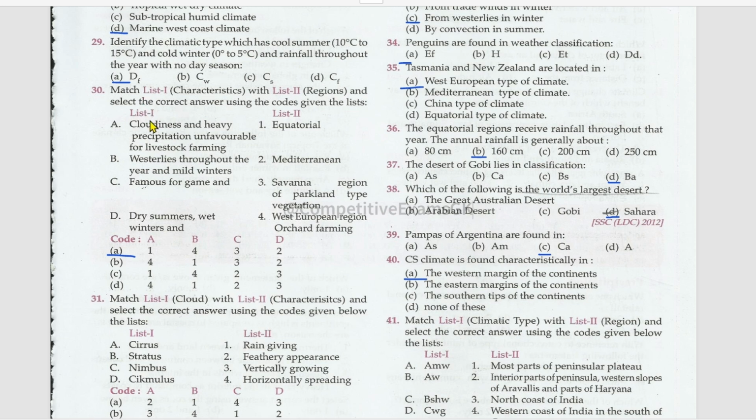Next, the matching. List 1 are the characteristics and list 2 are the regions. Cloudiness and heavy precipitation unfavorable for livestock farming: equatorial. Westerlies throughout the year and mild winters: West European region, orchid farming. Famous for game: that is savanna region of parkland type vegetation. Dry summers, wet winters, that is Mediterranean.